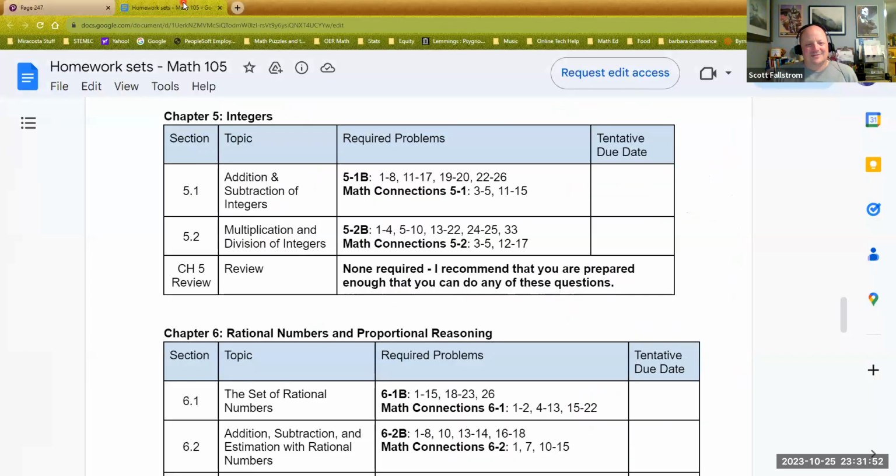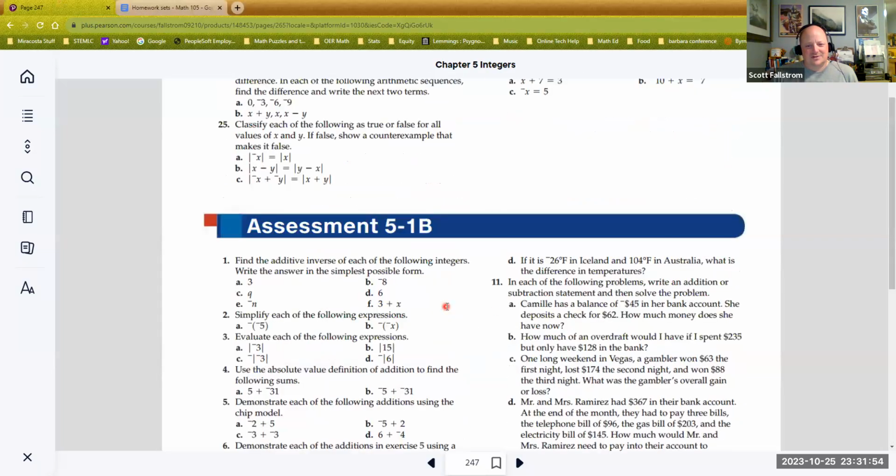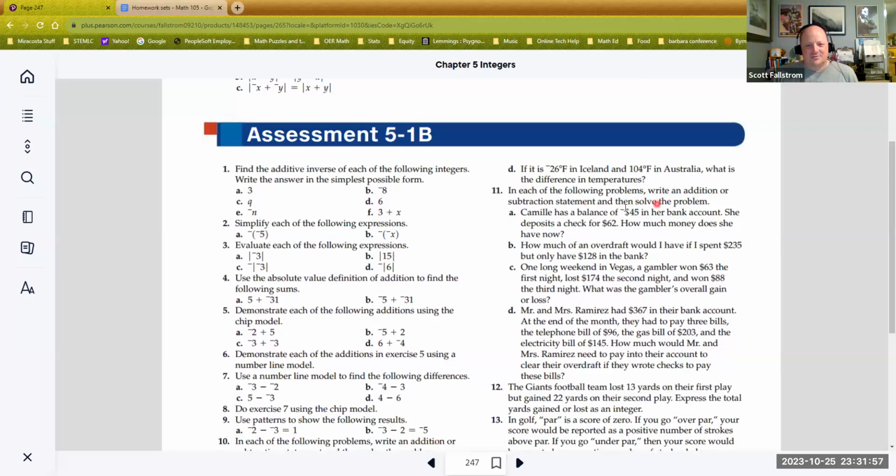All right, let's take a look. What else? 1 through 8, 11 through 17. So let's see your question wise. Write an addition or subtraction problem and then solve the problem. So hopefully this isn't you, but it does happen to many people from time to time. You end up with a negative balance in your account, so you got to go dump some money in. But again, sometimes the money you dump in doesn't cover it. Even though you deposit a check for $62, you do not have $62 in the bank because you were already in debt by $45. All right.